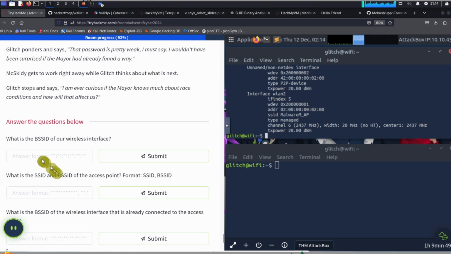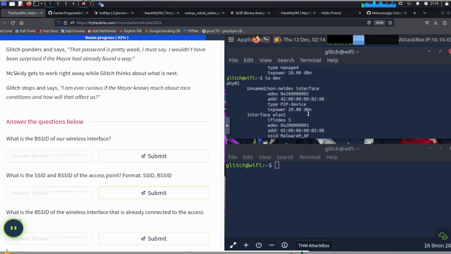So the answers for the questions over here: what is the BSSID of our wireless interface? So our wireless interface, we've got a couple of different BSSIDs.